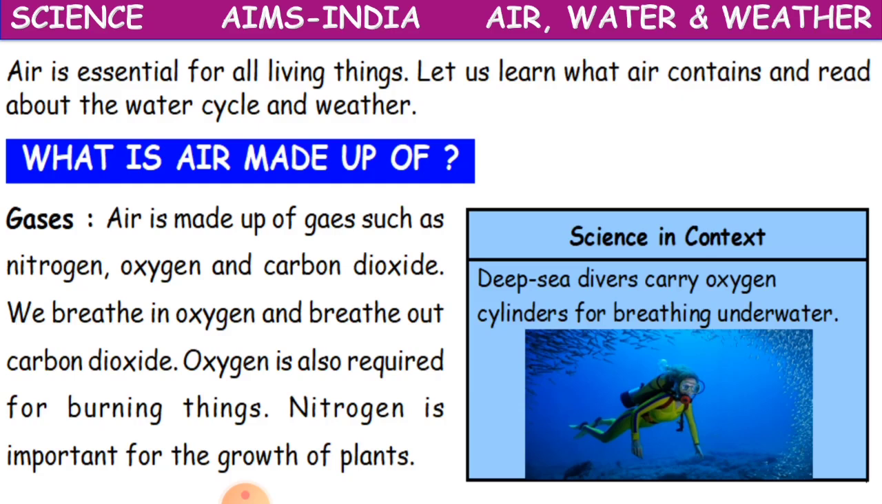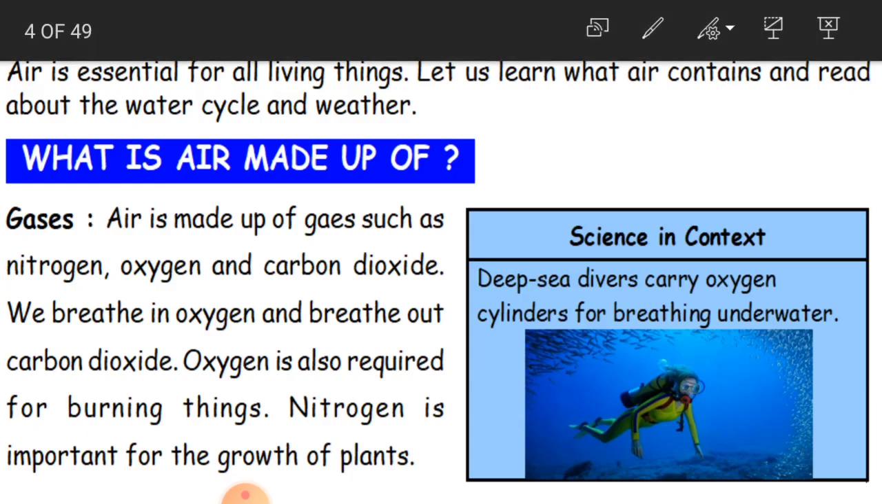As we said in the beginning, our chapter name is air, water and weather. We are going to discuss all these, and first we are going to discuss air. Air is very essential. It is very important for us, not only for us children, but for plants, animals, all living things. Without air we all cannot live. The living things cannot exist.